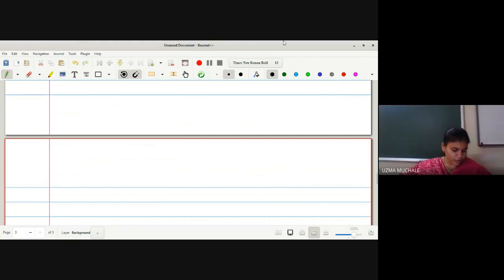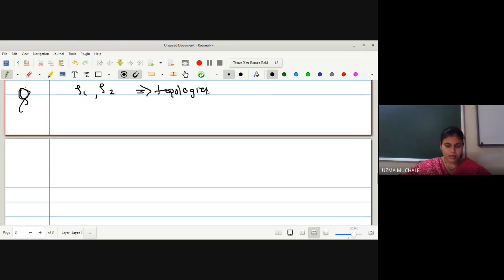Okay, let us go for the next one, that is, if τ1 and τ2 are any two topologies on the same set X, then we have to find out whether their intersection is a topology or not. Right? What is the question given to us? If τ1, τ2 are the topologies on the same set X.